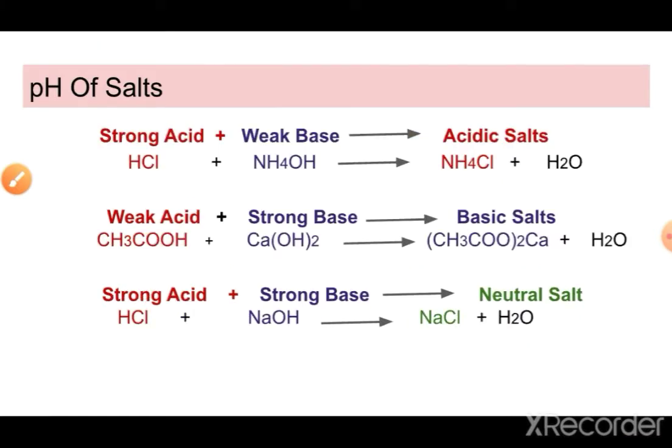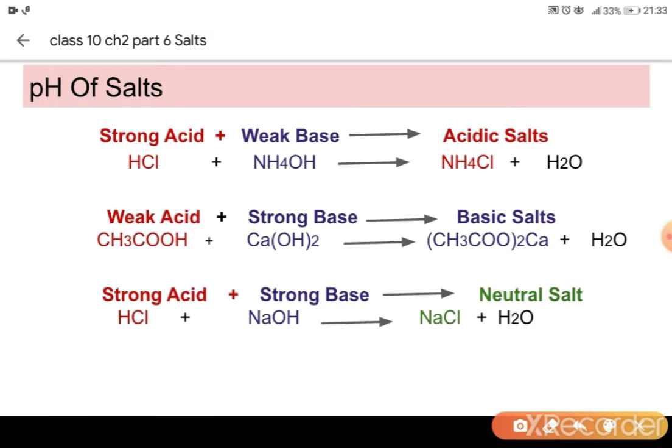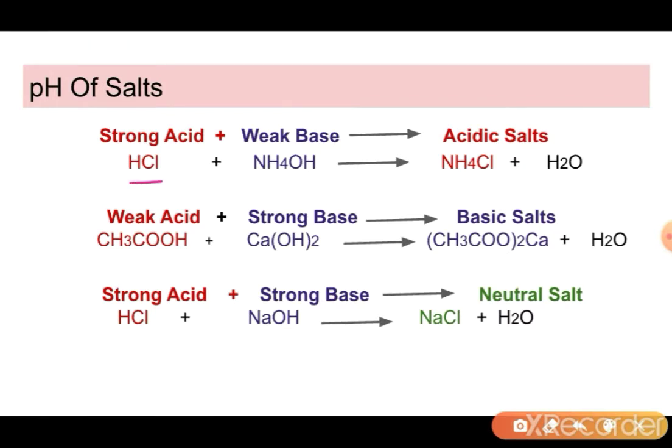Now let's understand it one more time with an example. Strong acid means hydrochloric acid, for example, we have taken, and weak base means ammonium hydroxide we have taken. Now the same rule, this ammonium as cation and this chloride as anion will form a bond together to make ammonium chloride. This will be our salt, but this salt will be an acidic salt. Why? Because this is a strong acid, it will produce a lot of H plus ions, and this is a weak base, so it will produce a less amount of OH minus ions.